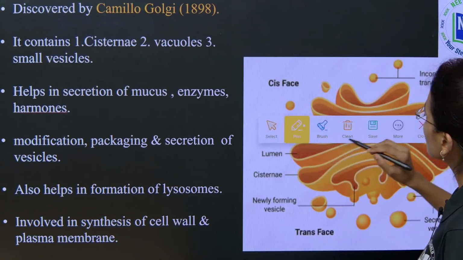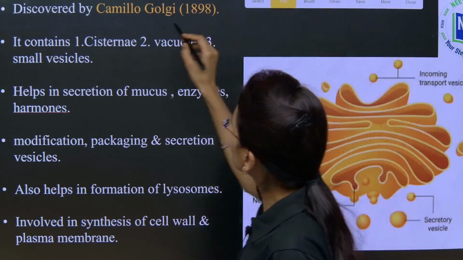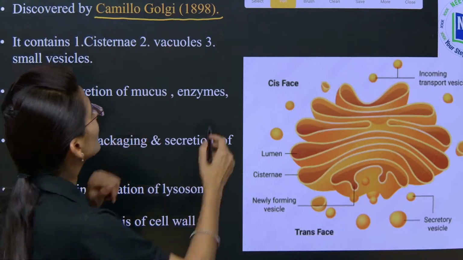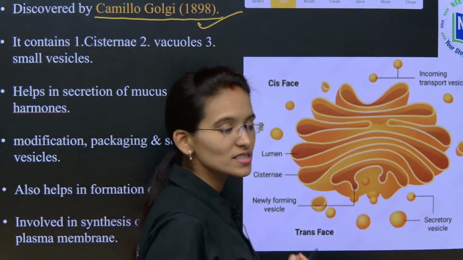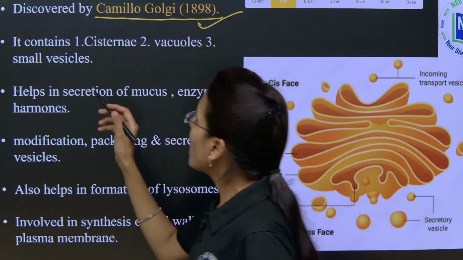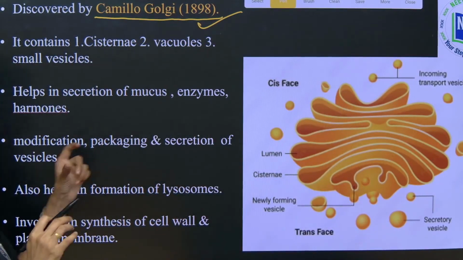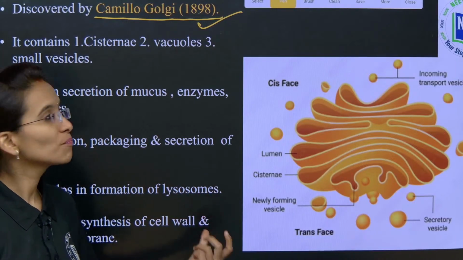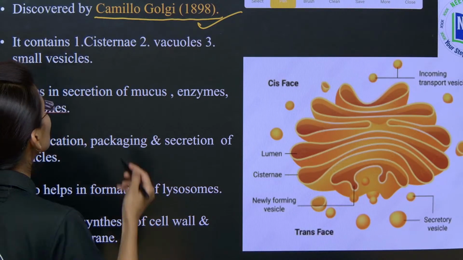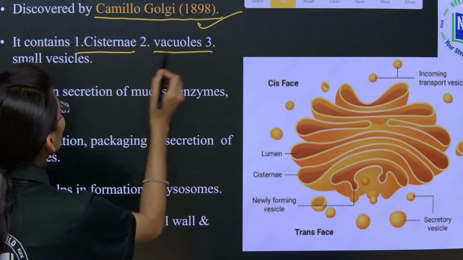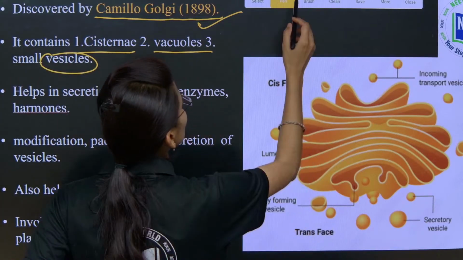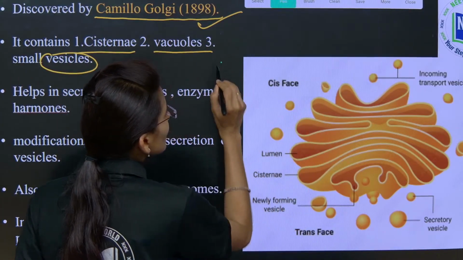The Golgi body was discovered by the scientist Camillo Golgi in the year 1898. The Golgi body contains three most important structures, or components: cisternae, vacuoles and vesicles. If you look into this picture, you will get an idea, children.